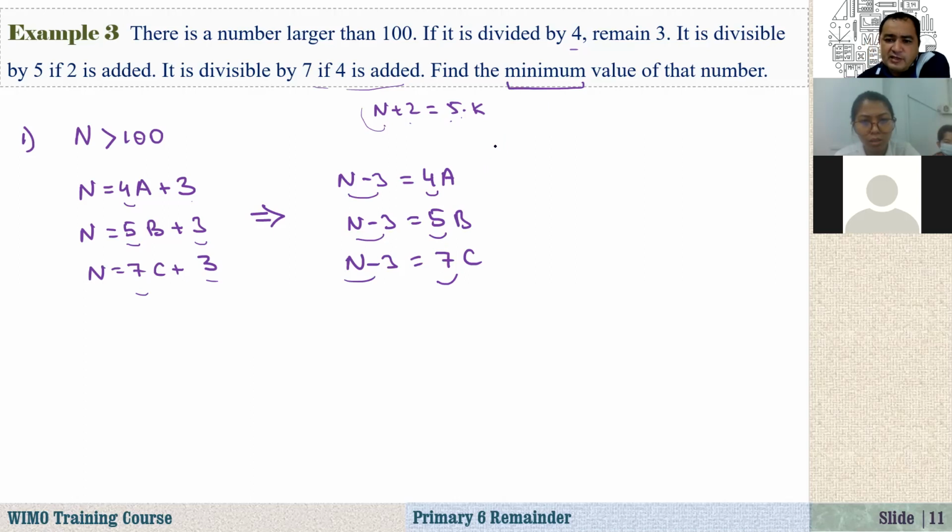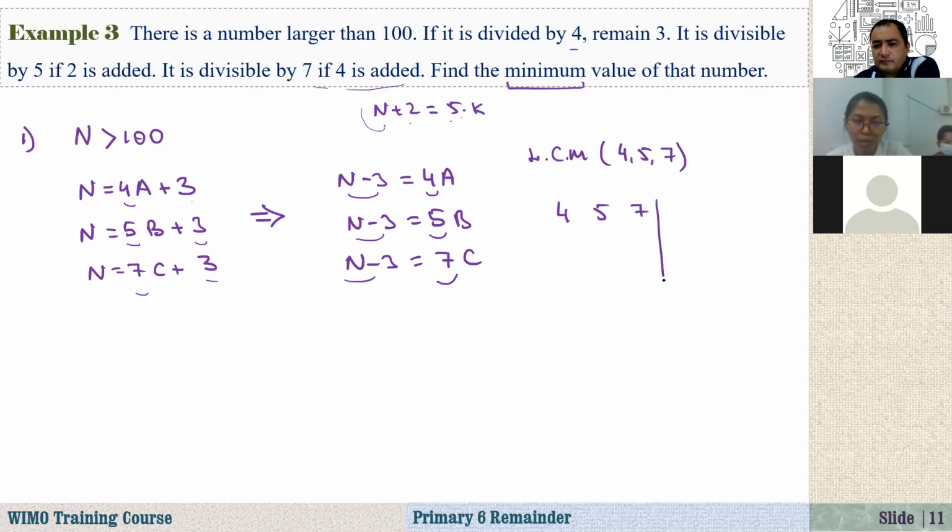Since we are looking for the minimum value of this number, first I should find the least common multiple of 4, 5, and 7. How do you find this? We have 4, 5, 7. Divide by 2: 2, 5, 7. Divide by 2 again: 1, 5, 7. Divide by 5, divide by 7.